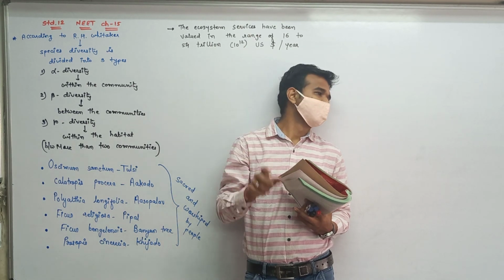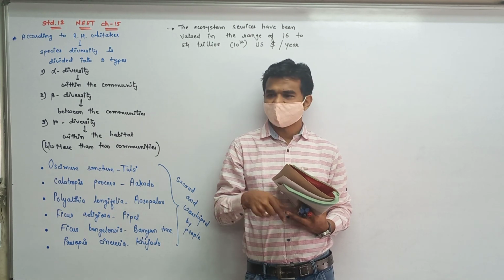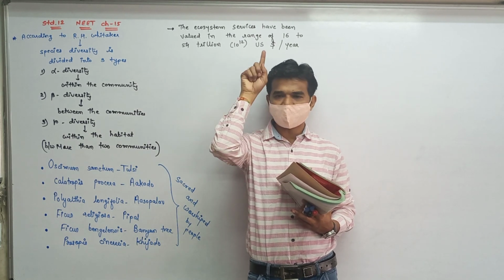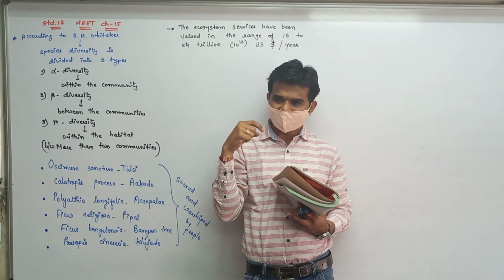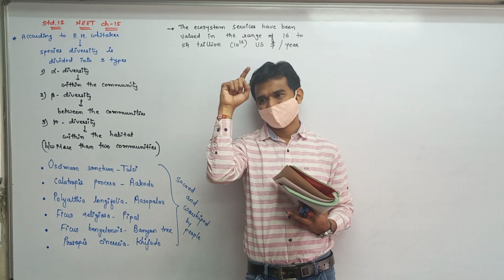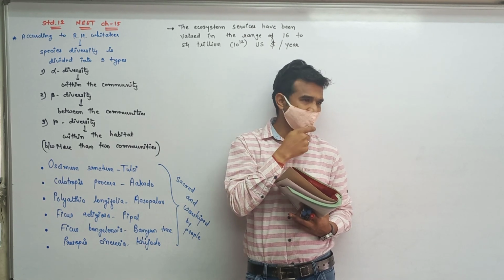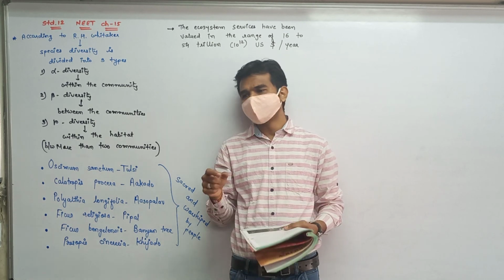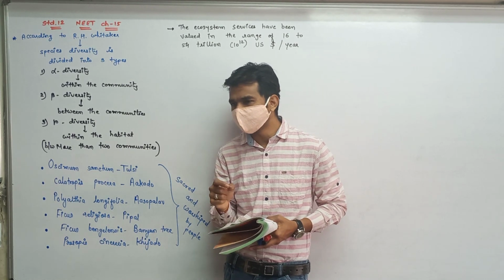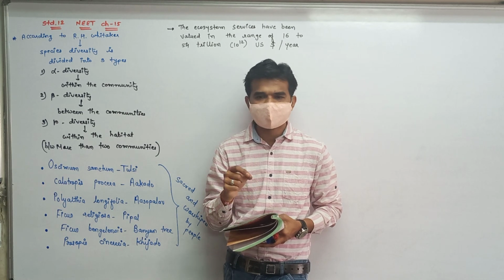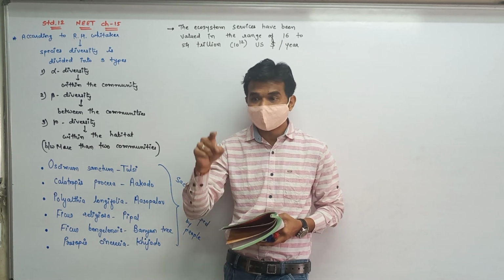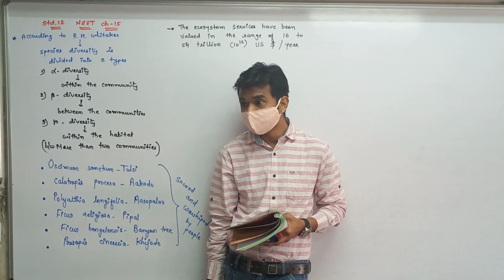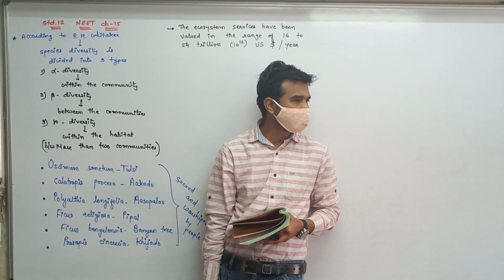So from the roots above ground, which are positively phototropic, negatively geotropic and negatively hydrotropic, aerial roots are formed, and these aerial roots consist of small pores known as lenticels, and this lenticel-containing aerial root is known as pneumatophore.